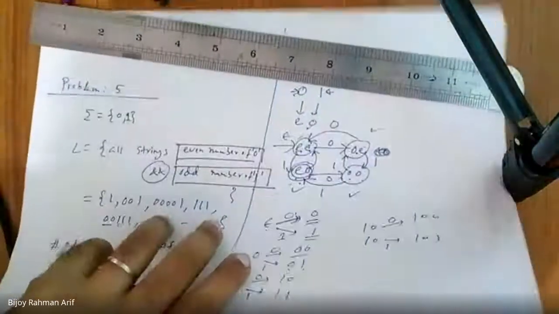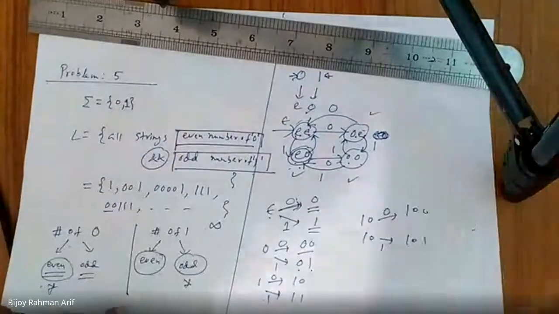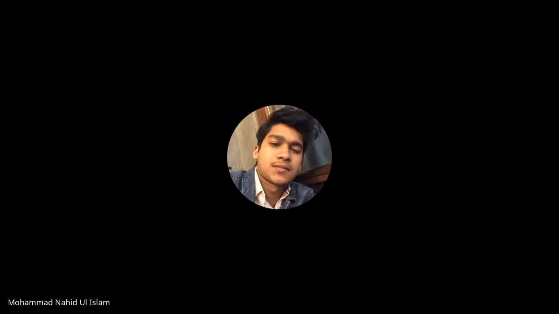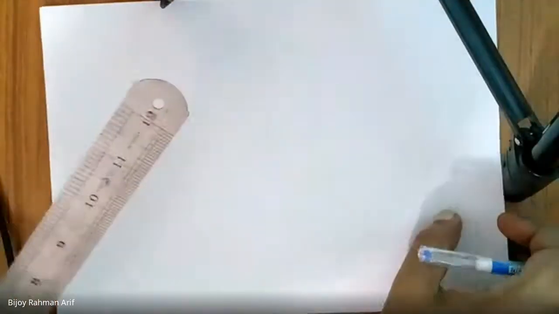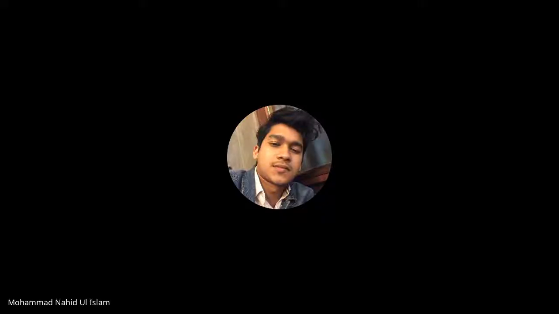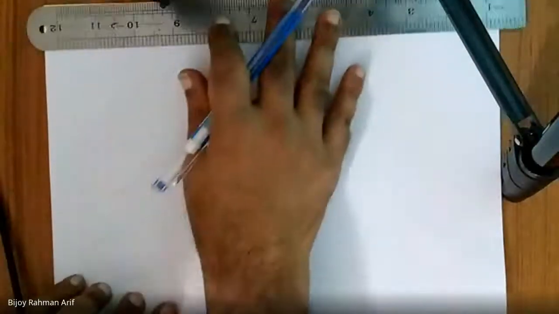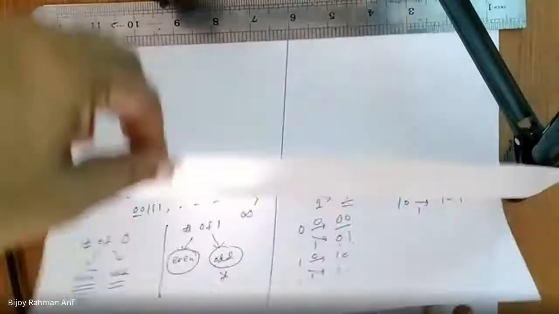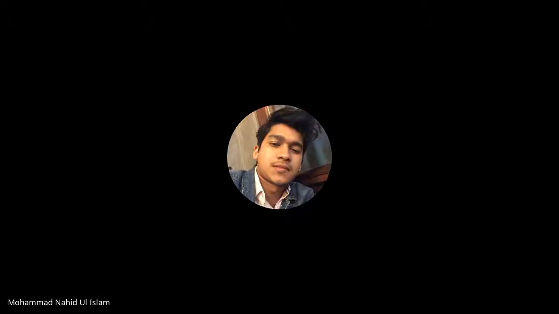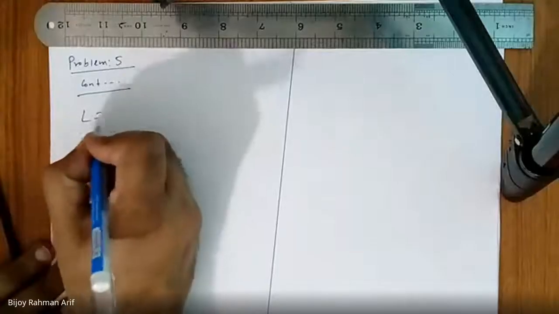How can you solve the first finite automaton? Even number of 0. So L is nothing but L1.